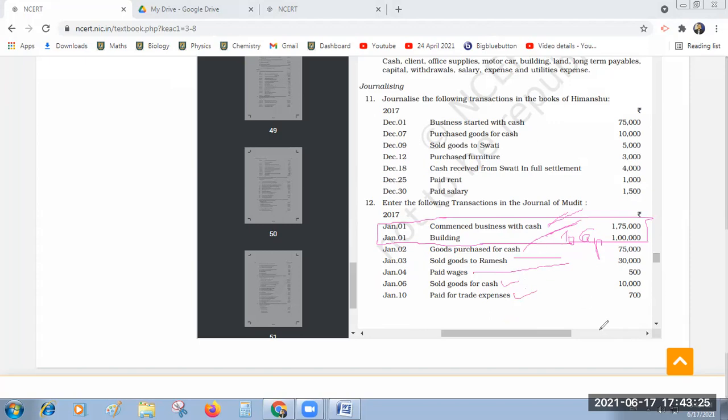Next one. Sir, I don't get this. Trade expenses account debtor to cash account. All expenses only, no? Okay. Trade expenses account debtor to cash account. That's all.